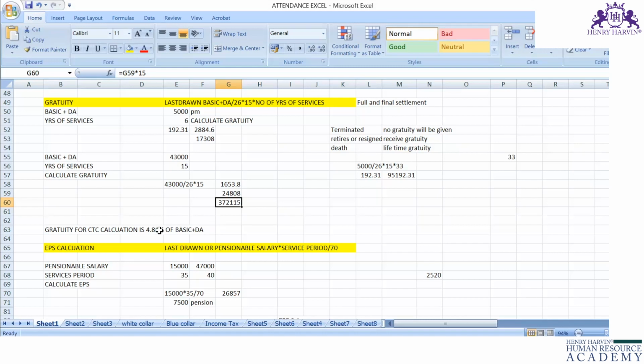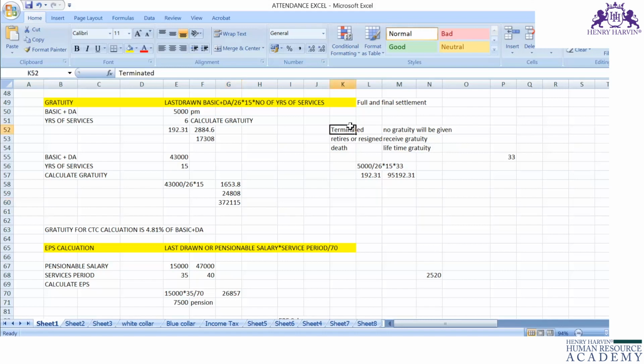I will explain it later and we will do that calculation later. So now you have to understand the formula for settlement calculation: last drawn basic plus DA divided by 26 into 15 into number of years of service. This is the gratuity formula for settlement calculation.